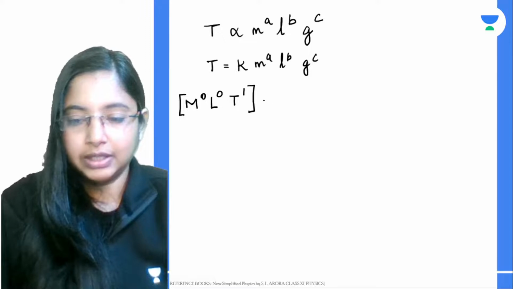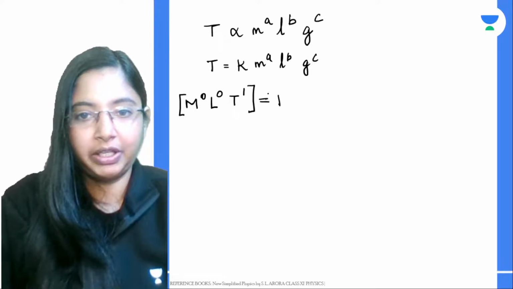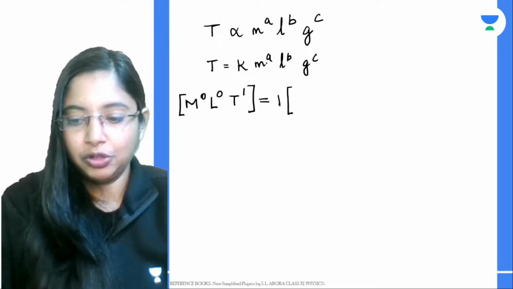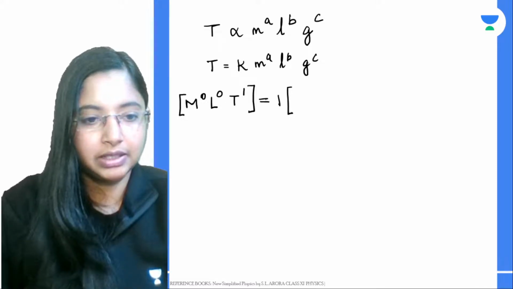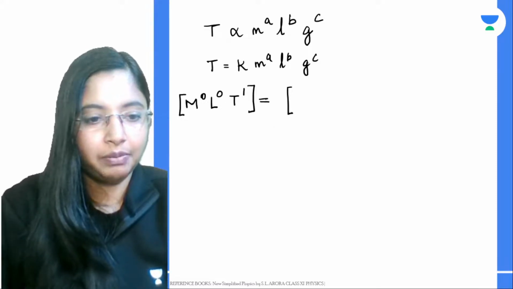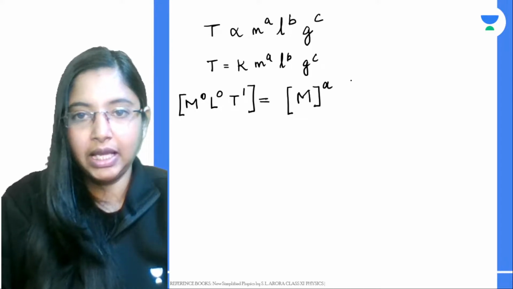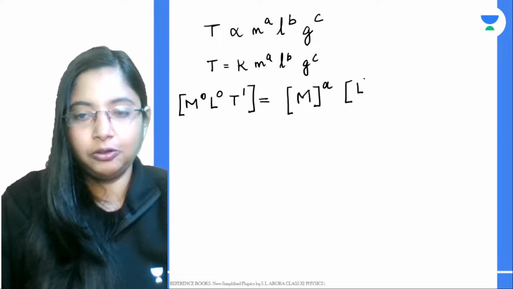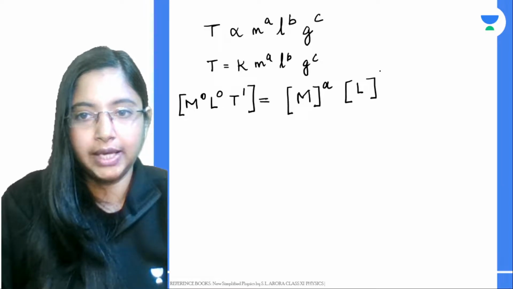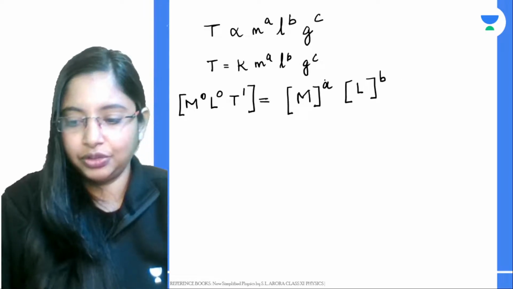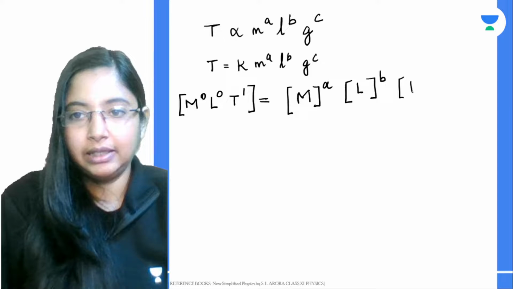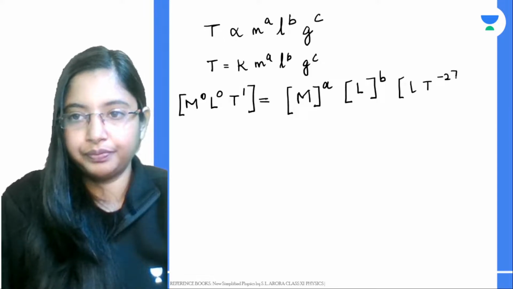We take the dimensionless constant k as 1. Mass is given in terms of m, so you have m to the power a, length is L to the power b, and acceleration due to gravity is L t to the power minus 2.